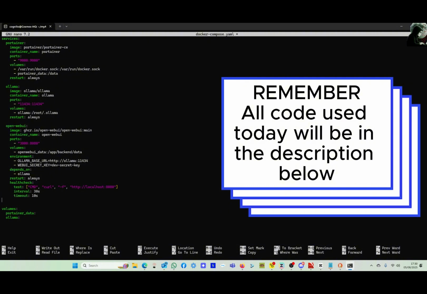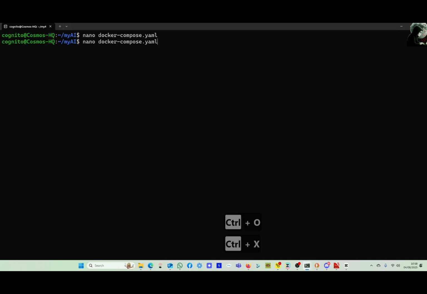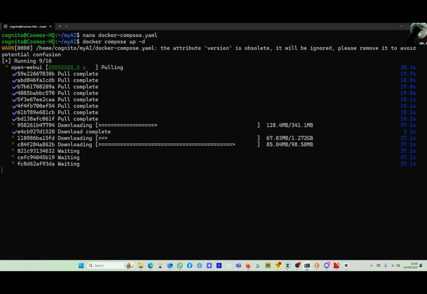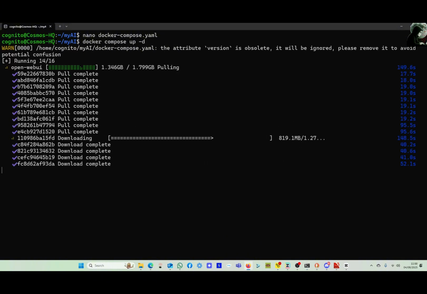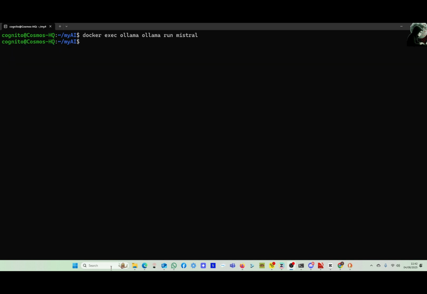Scroll down to volumes and under ollama type open-webui_data. Then Ctrl+O, enter, followed by Ctrl+X, enter to save and exit Nano. Now to get our containers back up and running. Change to myai directory, then type docker compose up -d. Type docker exec ollama run mistral.